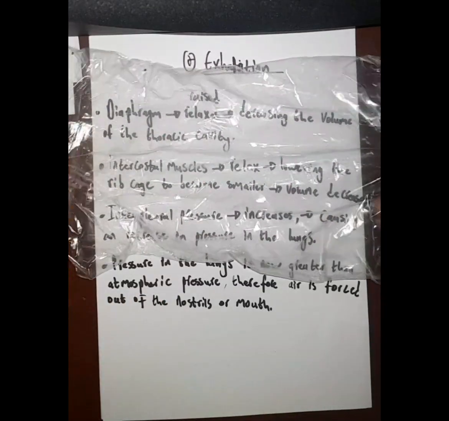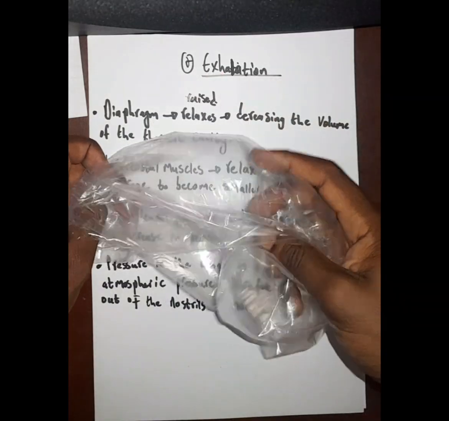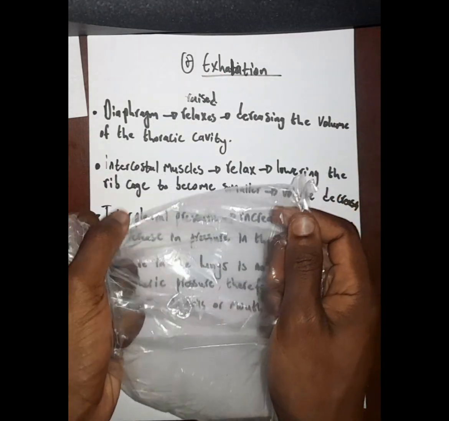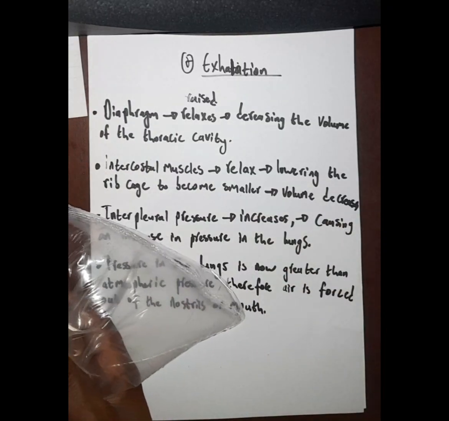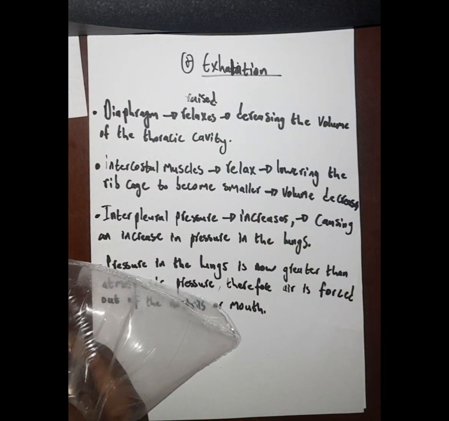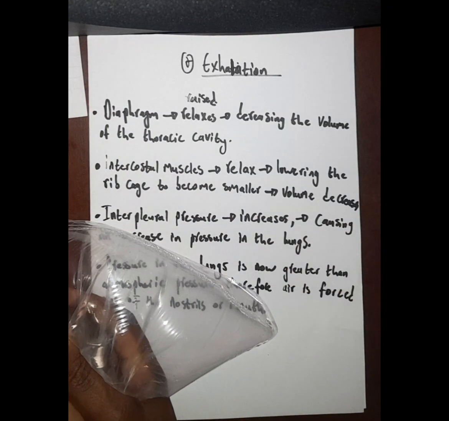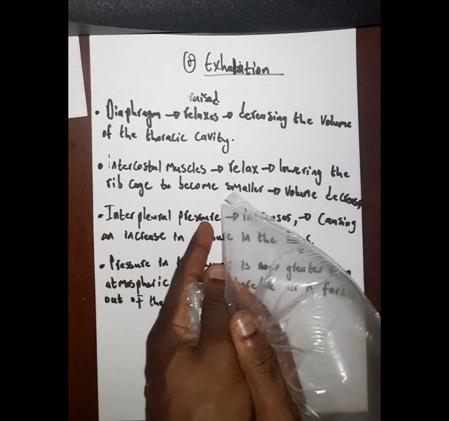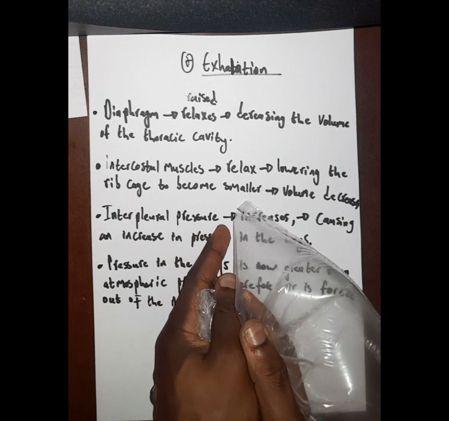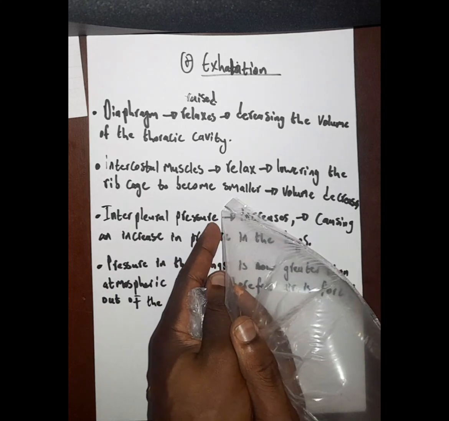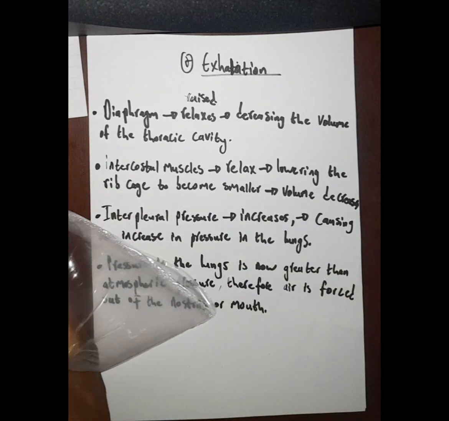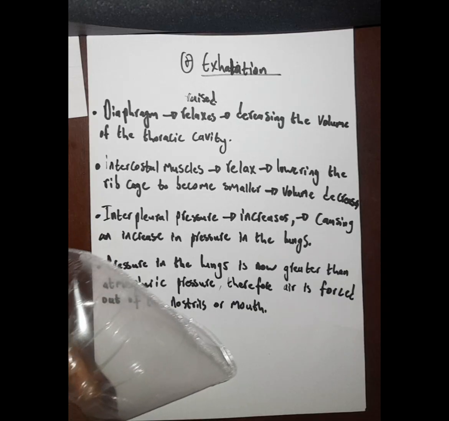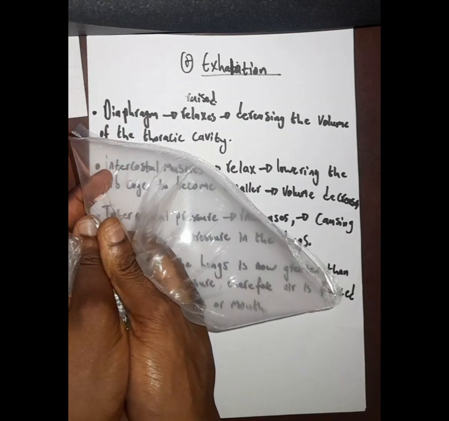Okay, let's say you have a plastic. Let's say you have a plastic like this one. Now, as the plastic will what? Shrinks in size. Look what happens. Look what happens. The pressure inside the plastic will what? Will increase. Therefore, this is the same thing that is also happening with what? With the interpleural pressure. The interpleural pressure will increase, causing what? An increase in pressure within what? Within the lungs.